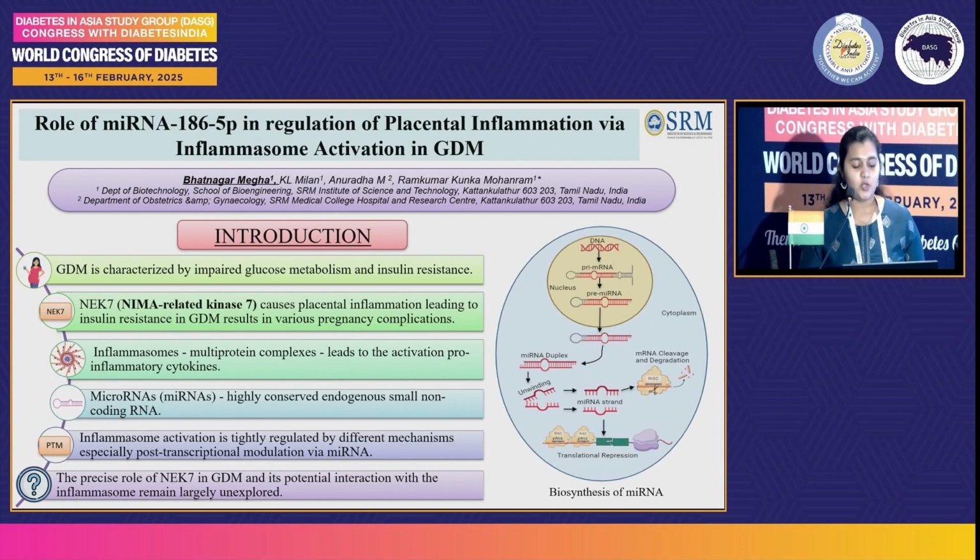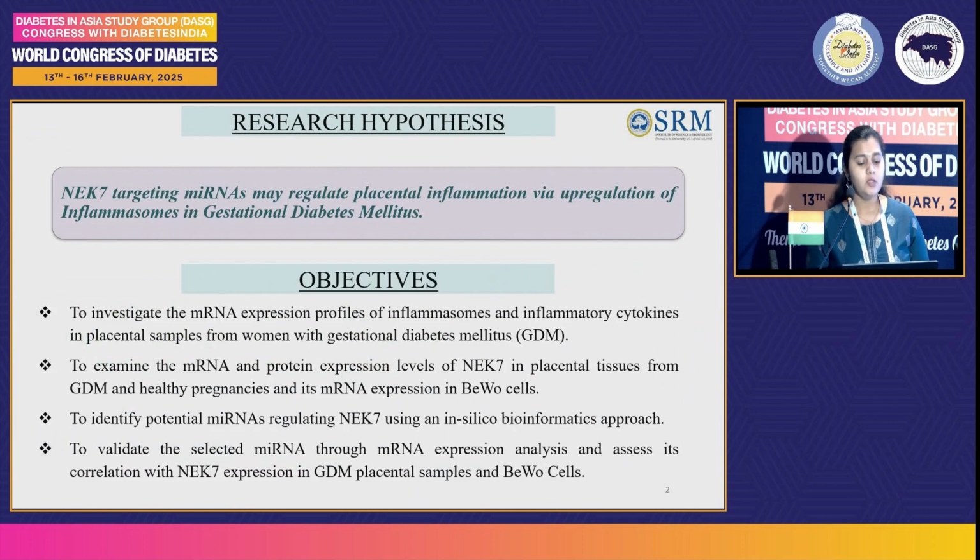But the precise role of NEK7 in GDM and its potential interaction with the inflammasomes remains largely unexplored at the molecular level. So this gave a hypothesis that NEK7-targeting microRNAs may regulate placental inflammation via upregulation of inflammasomes in gestational diabetes mellitus.